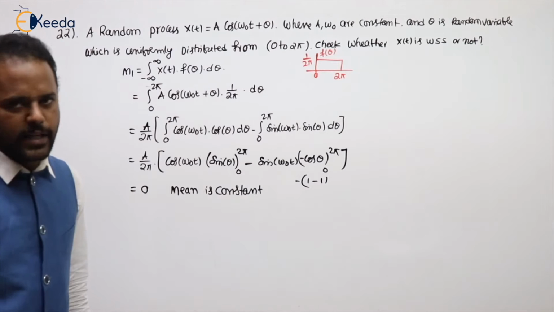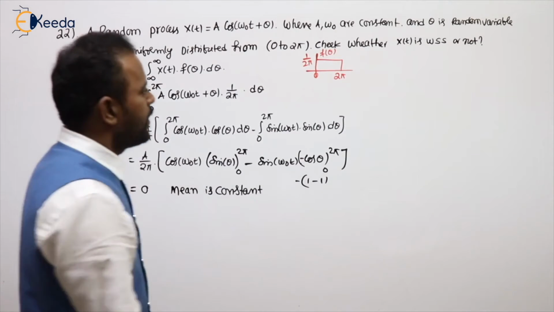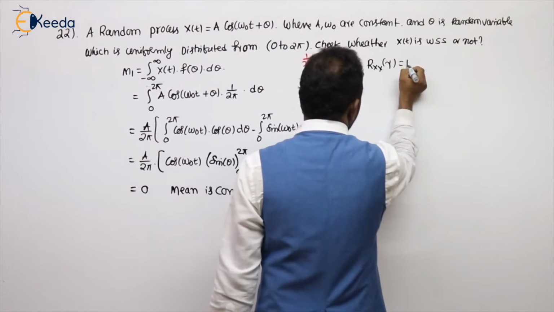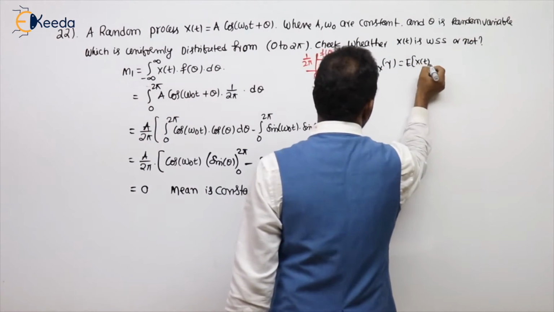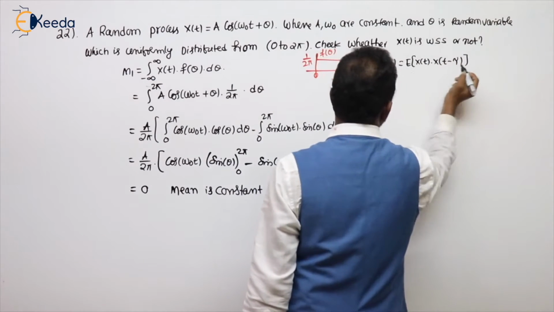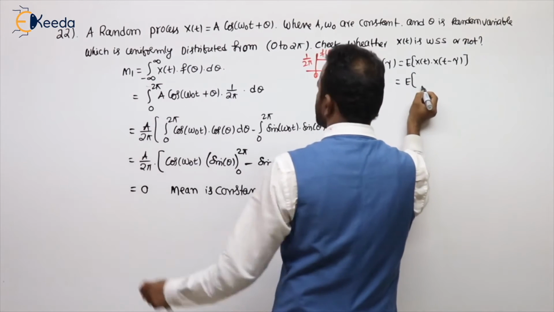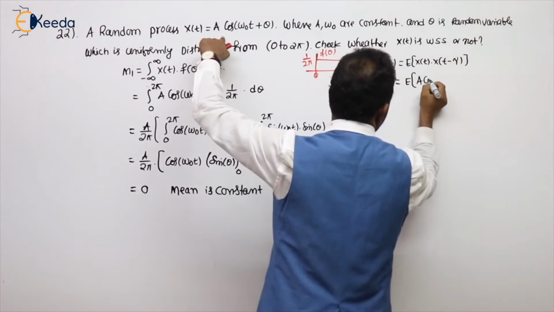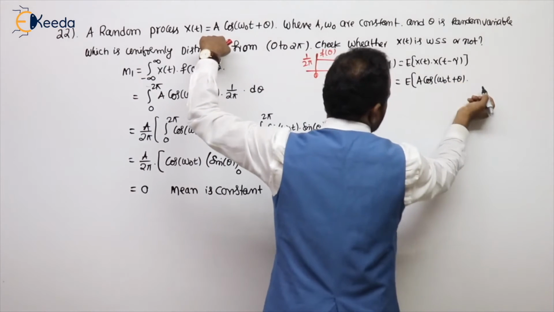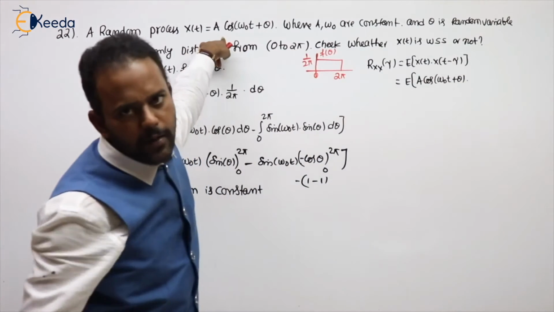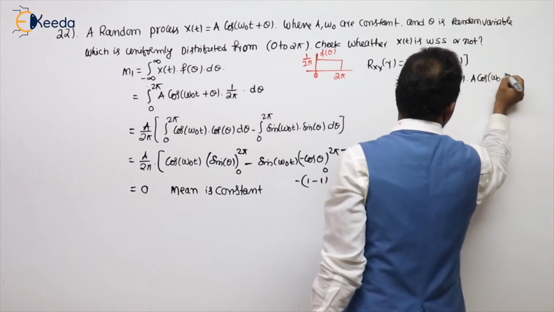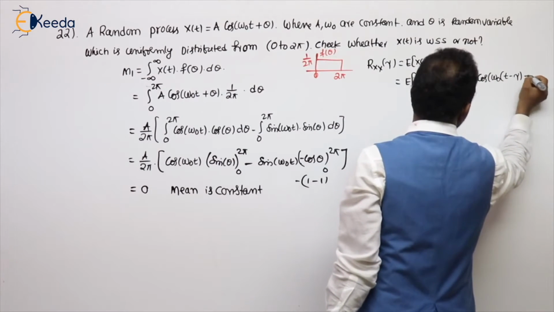Second one: the ACF should be a function of tau only. What is the ACF formula? Rxx of tau equal to expected value of x of t into x of t minus tau. That is expected value of x of t, which is given as A cos omega naught t plus theta. What is x of t minus tau? Replace t with t minus tau. So A cos omega naught, replacing t with t minus tau, plus theta.